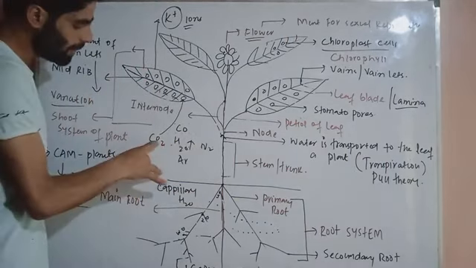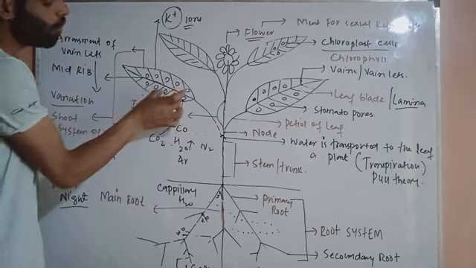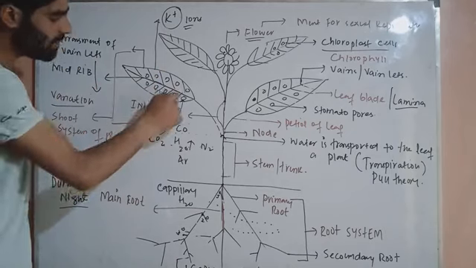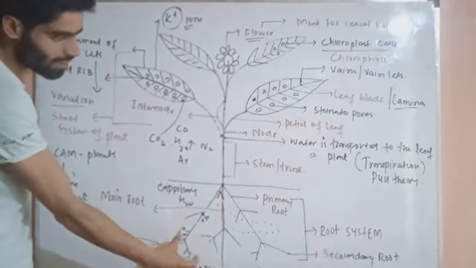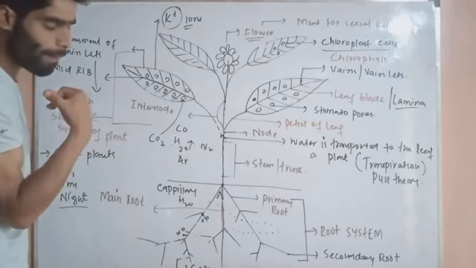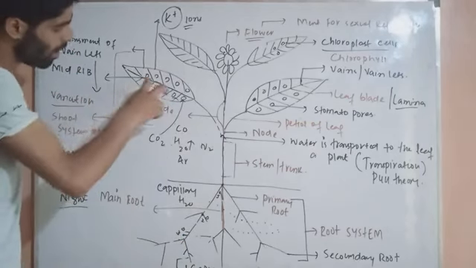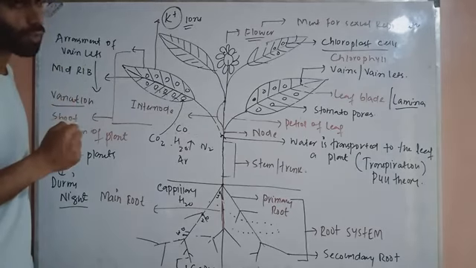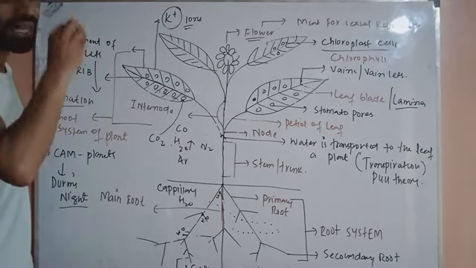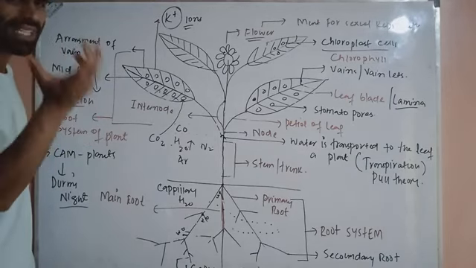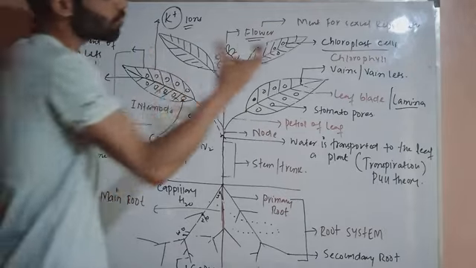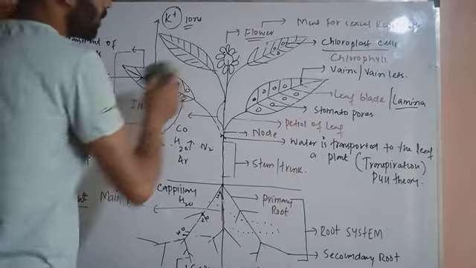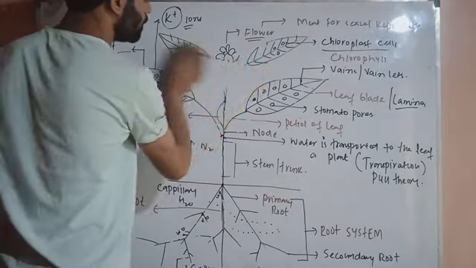What will happen? Carbon dioxide will enter the leaf through stomatopores. These stomatopores are open during the day. Carbon dioxide will enter through stomatopores and water will come from the root system of a plant and reach the leaf. There are special types of structures inside the leaf called grana. They accept the photons that come from the sun, that is, they accept the light that comes from the sun. And this chlorophyll will trap the sunlight. It will help to store the sunlight for photosynthesis. Look here at what will happen.